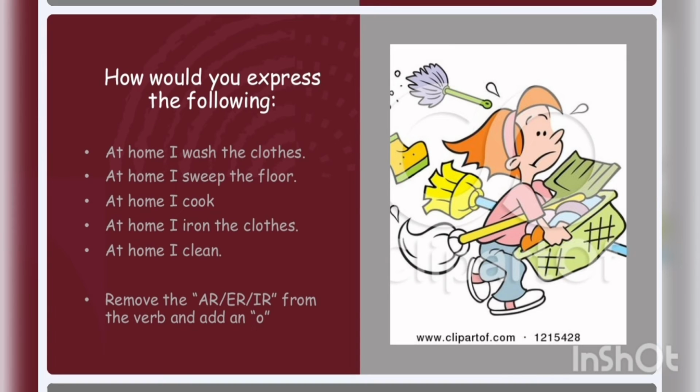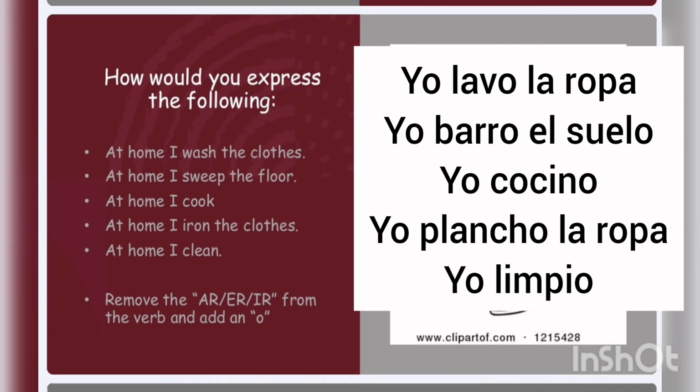So how would you express the following? So remember, remove the AR, ER, or the IR off the verb, and then you simply add the O. A few moments later. So these are our answers. So notice, all I did was write en casa yo, and then I kicked off the AR, ER, or the IR from the relevant verbs and added the O.